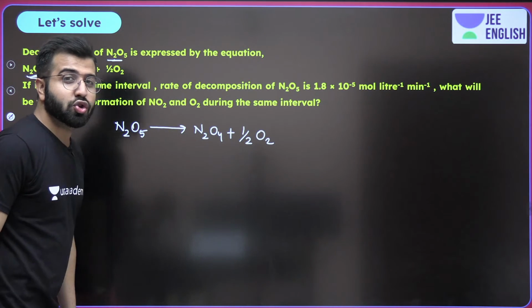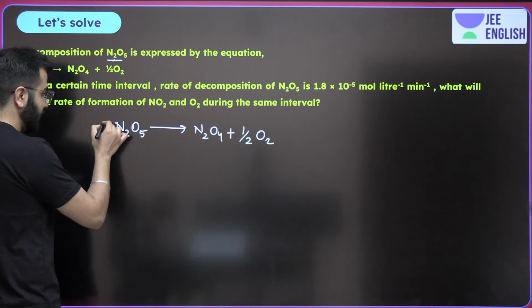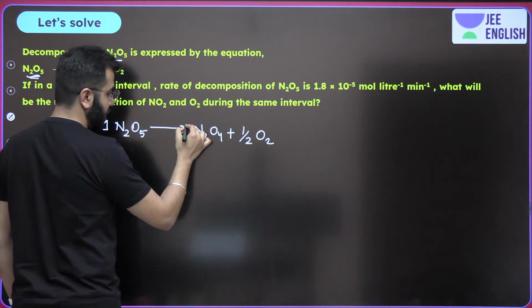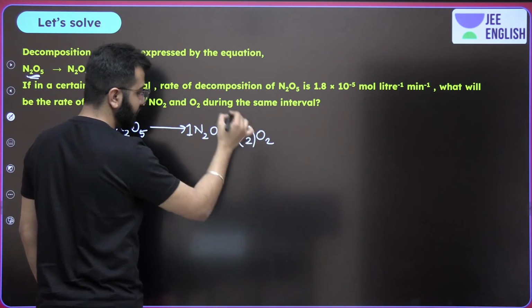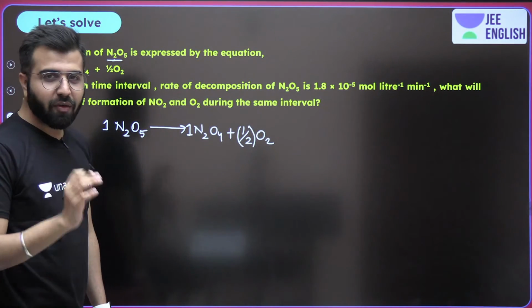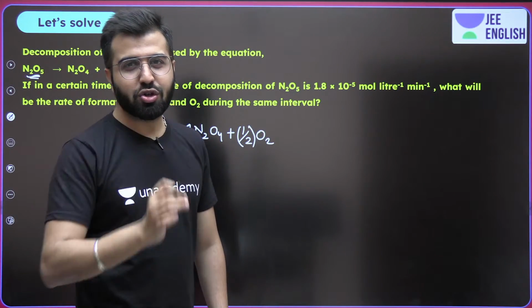Do you see the stoichiometric coefficients? You should make sure that you actually see them or mark them. It's 1, it's 1, and it's half. Do note it down.